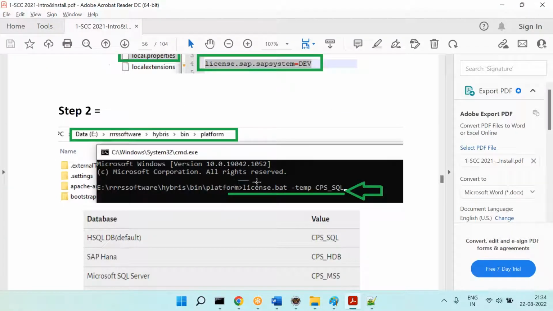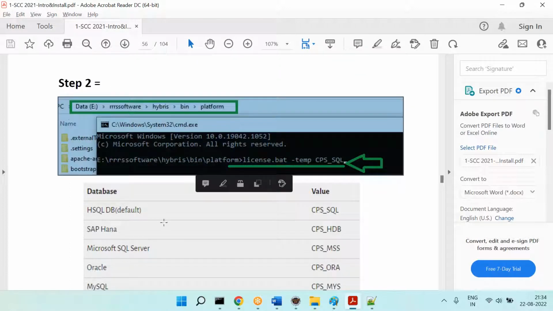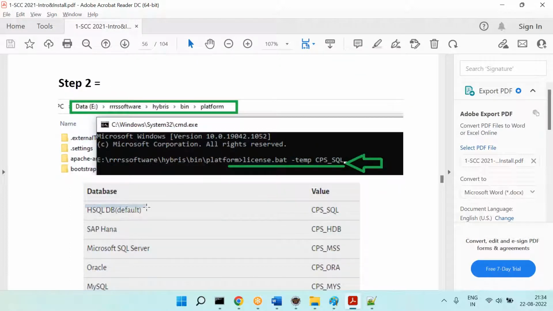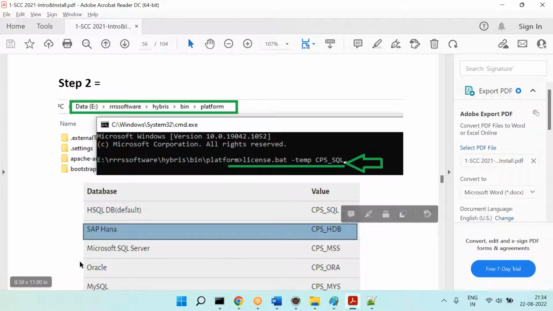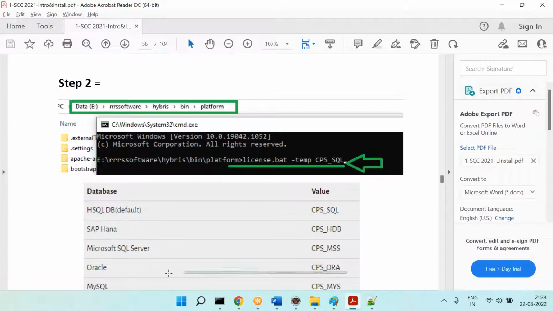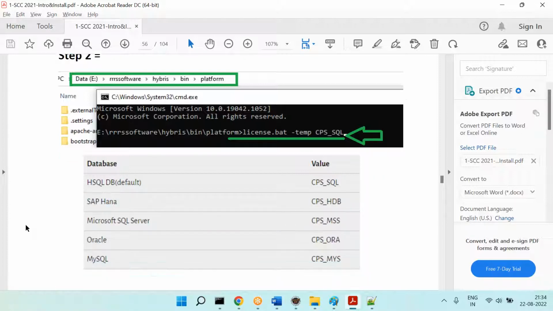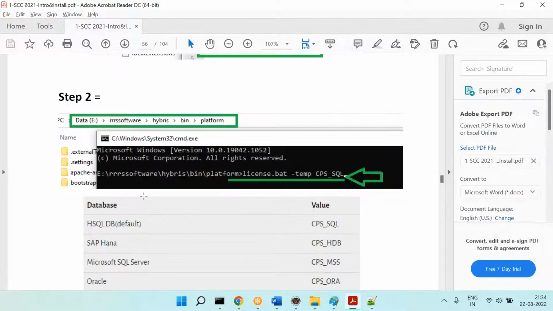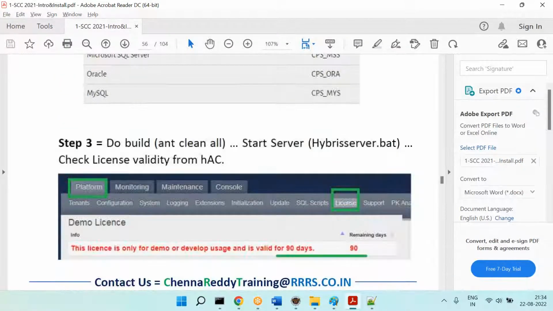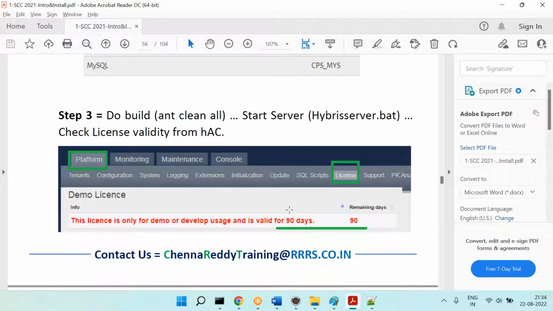Can you see this one? Install.bat -temp. If you are using HSQLDB, give this value. If you are using HANA DB, give this value. If you are using Oracle DB, give this value, and so on. That's it. That is step number 2. Now you can do the build and start the server. You can see you are getting 90 days. Is that clear?